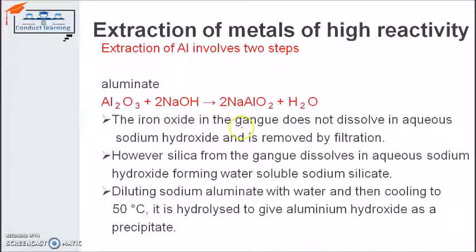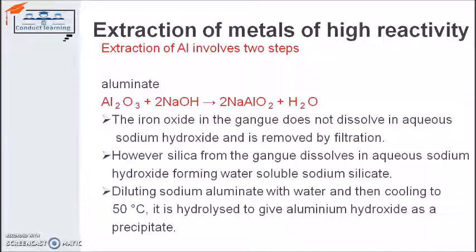The iron oxide in this gangue does not dissolve in the aqueous sodium hydroxide and is removed by filtration. As we know, gangue always comes with sand, iron oxide and silica. So iron oxide is the first thing we have to remove. It will simply not dissolve in NaOH, so it will be separated by filtration only. That means it will not form any other compound with NaOH, so it can be easily removed by filtration.